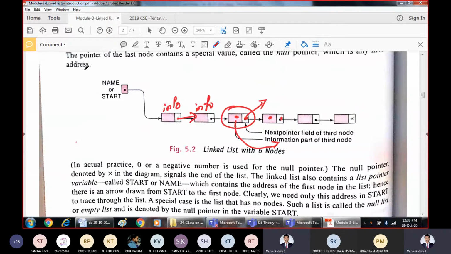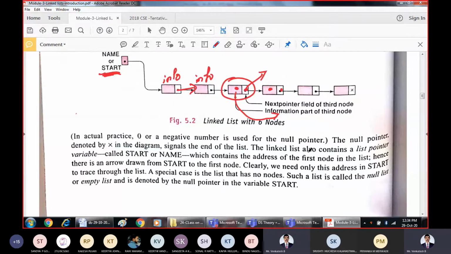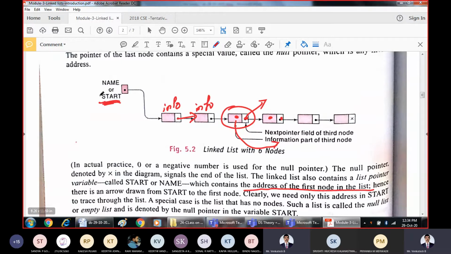Here you can give any names for this linked list. Usually start is the pointer which contains the starting address of the first node of the linked list. So the linked list also contains a list pointer variable called start or any name, which contains the address of the first node in the linked list. You need not use these same names. You can use any names for identifying the start of the linked list.